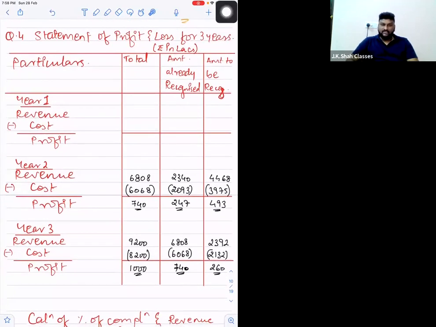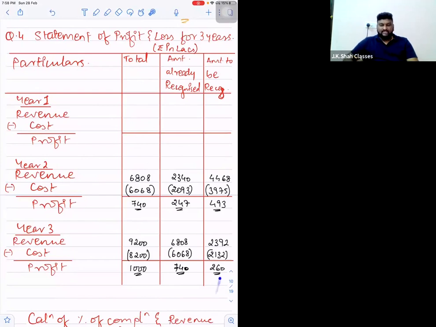This is the actual profit and loss account you have to draft, showing 3 columns. First is the total column. Total column is nothing but the cumulative column. Second is amount already recognized. So total minus amount recognized, the final figure will be amount to be recognized.